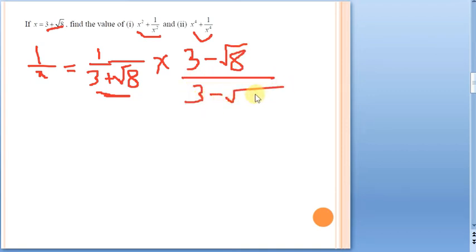Why are you doing it for both the numerator and denominator? Because you are not intending to change the value. When you multiply numerator and denominator, actually both will cancel. So that's why the value will still remain like this only.